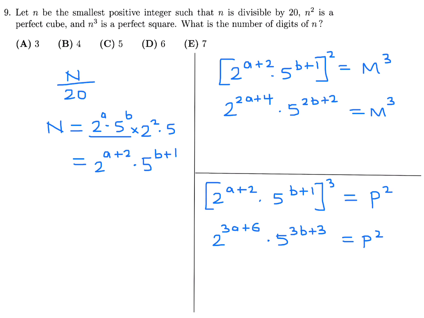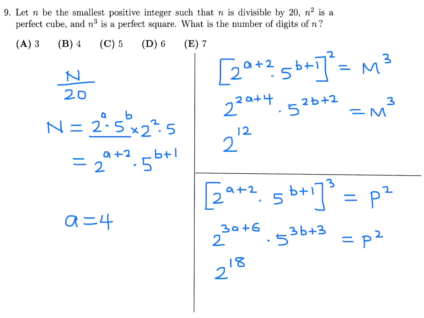How about if a is 4? If a is 4, this becomes 12. Okay, 12 is divisible by 3. What about here? If a is 4, it's 12 plus 6, and that is 18. 18 is divisible by 2. So a is 4. Great. So that means this is going to be 2 times 4, which is 8, so this is 12. And this is going to be 3 times 4 is 12, so this is 18.